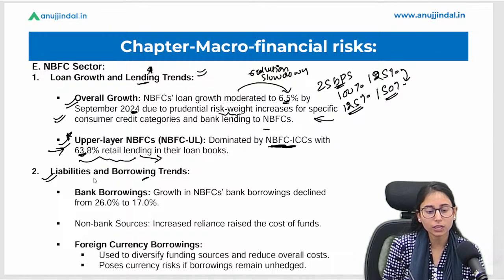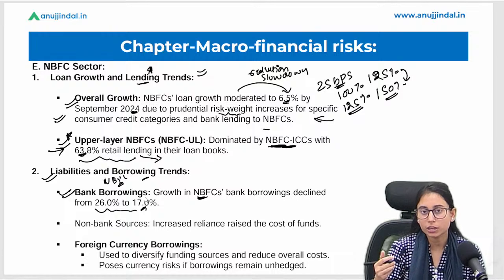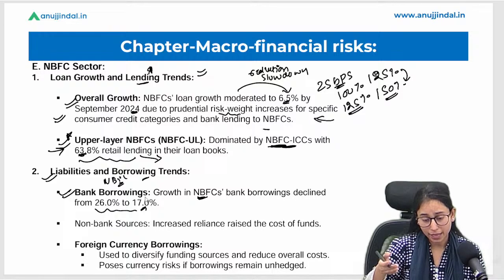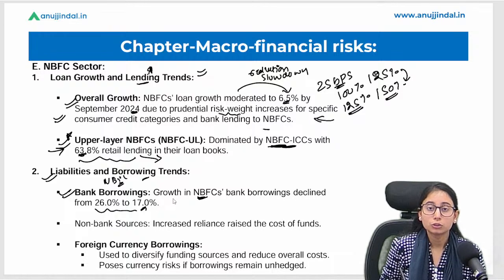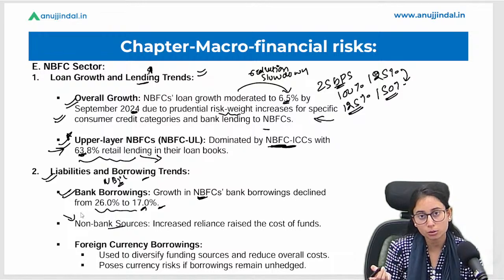Okay, now the liabilities and the borrowing trends. If we talk about bank borrowing, that means the NBFCs that have taken loans from the banks, we can see that there is a decline in bank borrowing, from 26% to 17%, because banks are not giving loans to the NBFCs. Banks have to maintain extra provision for the loans given to the NBFCs, and hence the loans by banks to the NBFCs have reduced, and we can see this from the data given here.